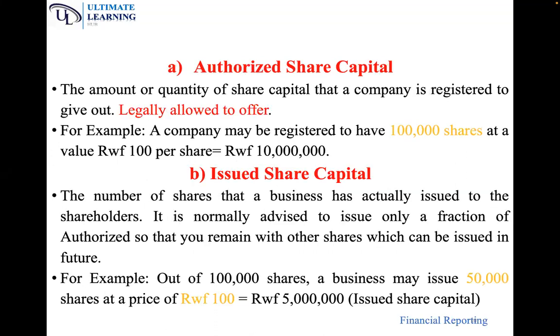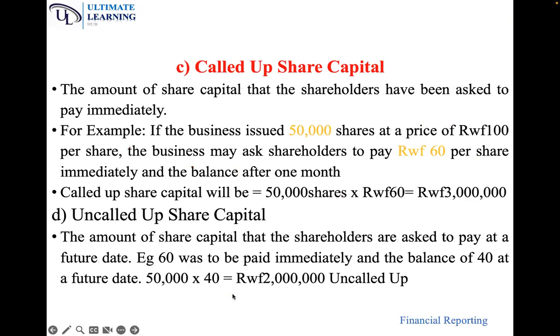Now, if we go back to the issued, so issued share capital is the number of shares that a business has actually issued to the shareholders. So the businessman tells shareholders that even though I have authorized 100,000, for now, I'm going to give out only 50,000 shares, which is 50%. Now, what they have not given out is known as unissued.